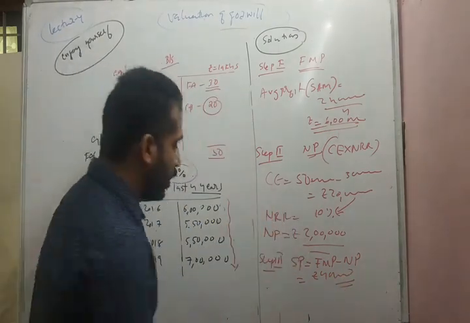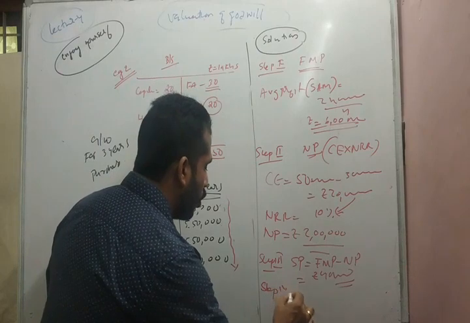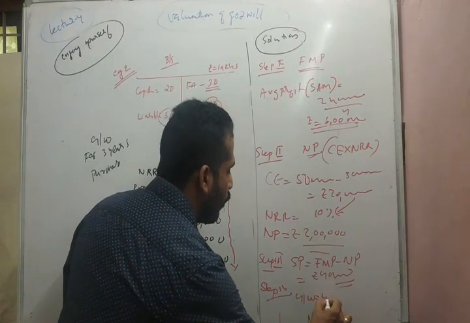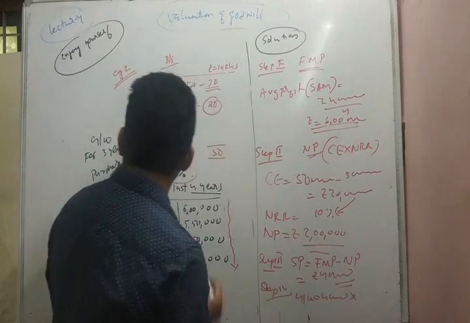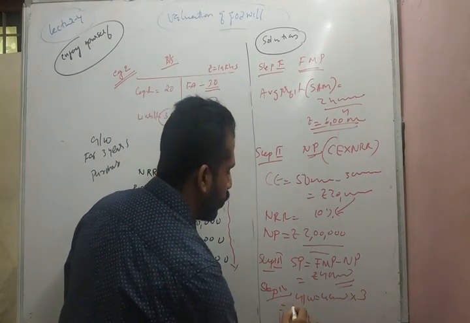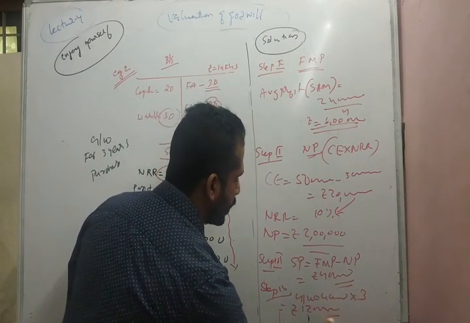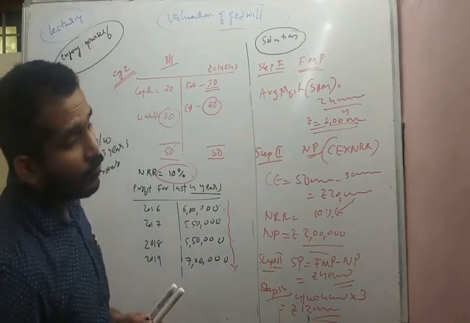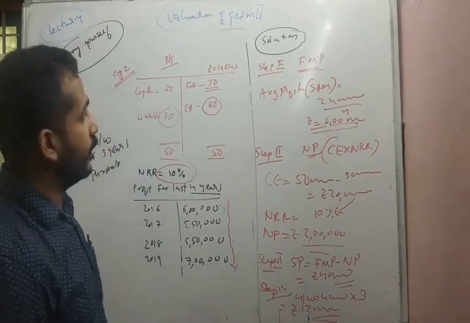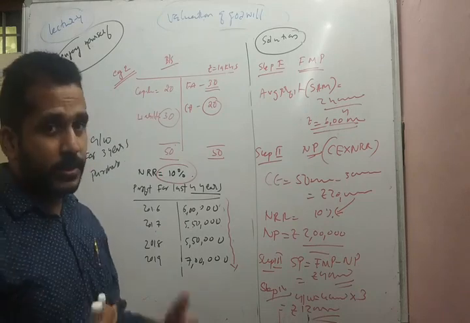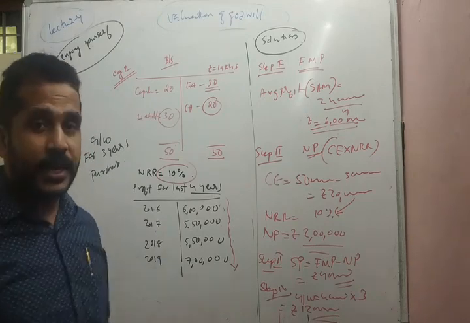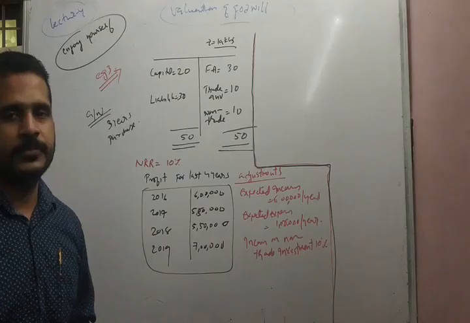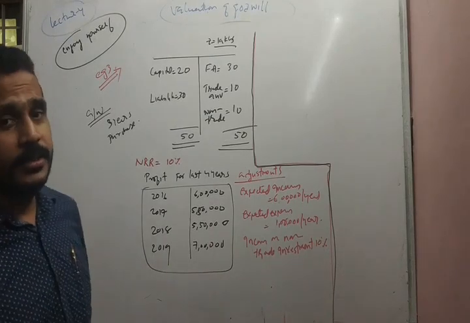So what is the goodwill? Step 4, goodwill is equal to 4 lakhs into 3 years purchase. Therefore rupees 12 lakhs. This is what is called the calculation of goodwill under the super profit method. So let us move to the next question based on certain other adjustments. Let us critically analyze the third example.